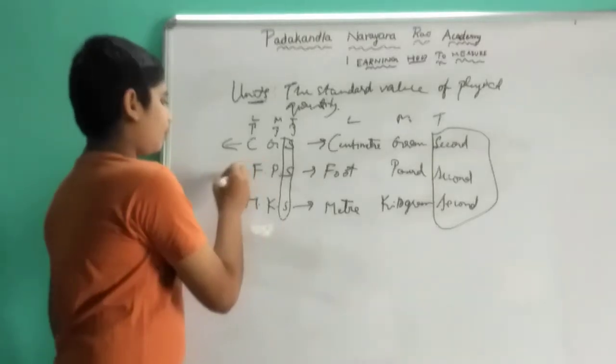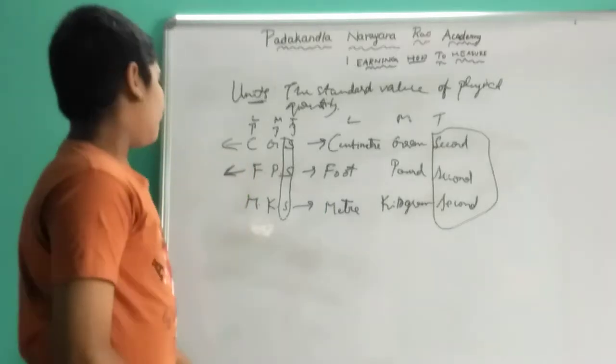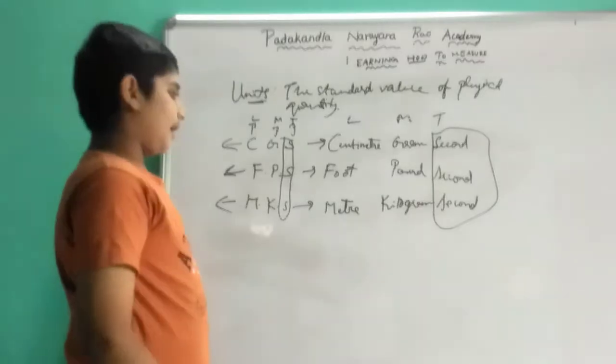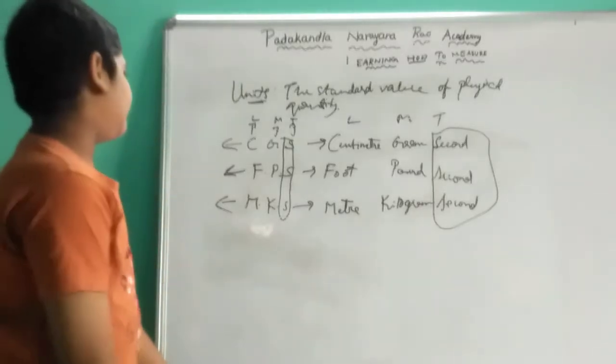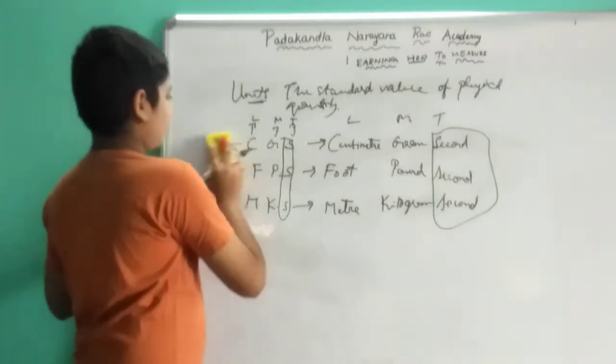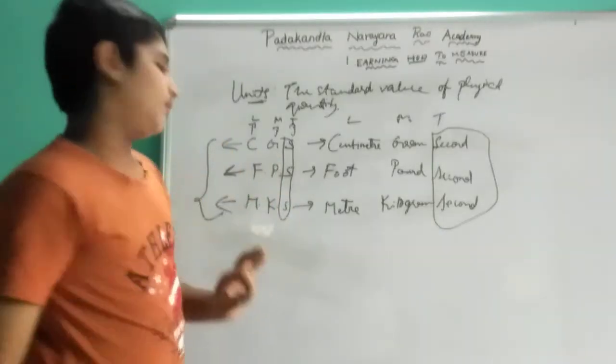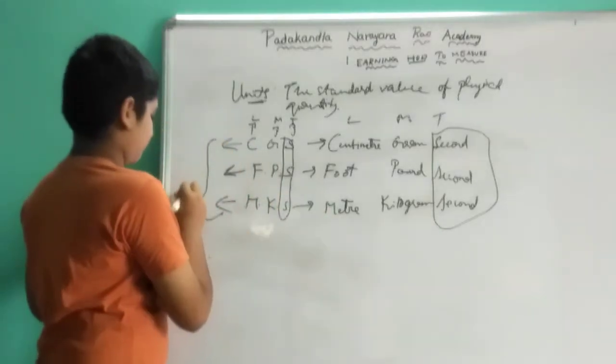Foot pound second was used in Russia. MKS is used in India and other countries. So for these three, they have made a common one, that is SI.